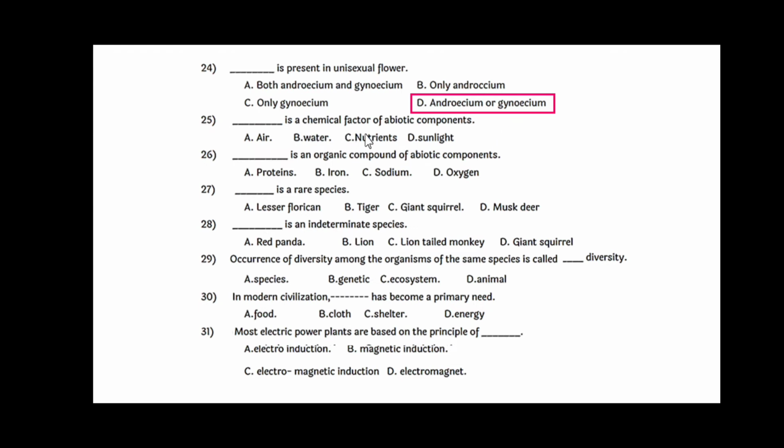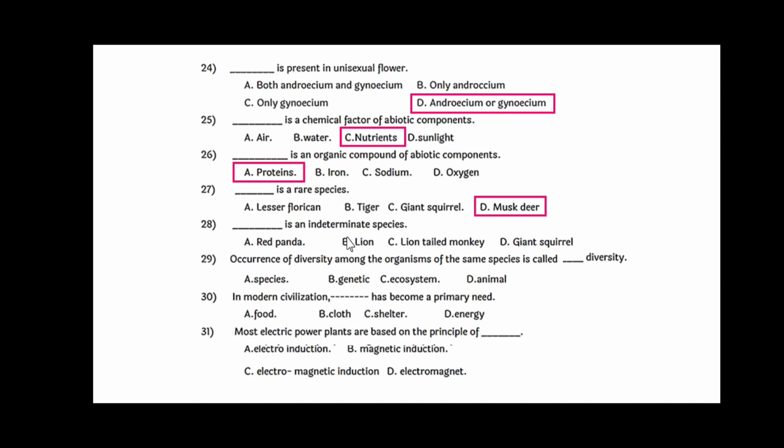Dash dash is a chemical factor of abiotic component, and the answer is nutrients. Dash dash is an organic compound of abiotic component, and the answer is proteins. Dash dash is a rare species among all the following, and the answer is musk deer.